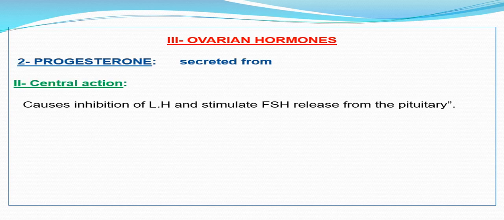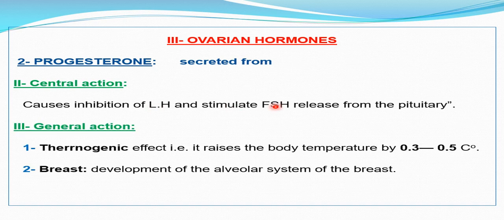Then progesterone centrally inhibits LH and stimulates FSH, and on the general effects, it causes increased body temperature by about 0.5 degrees centigrade, so it has a thermogenic effect. A female should experience a normal increase in body temperature during the second half of the cycle.